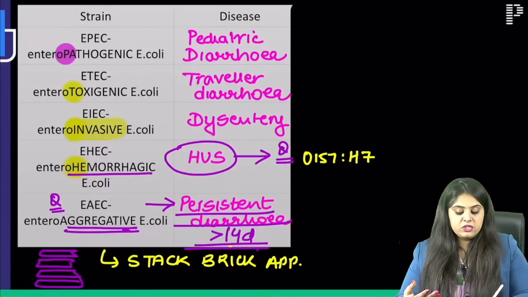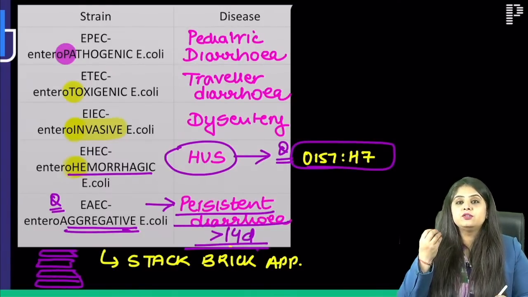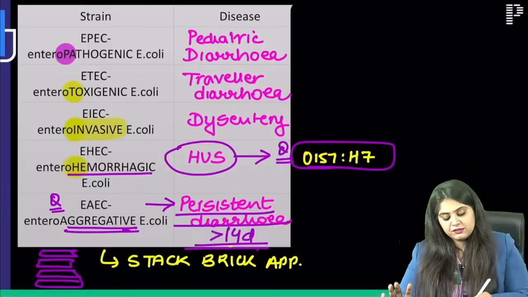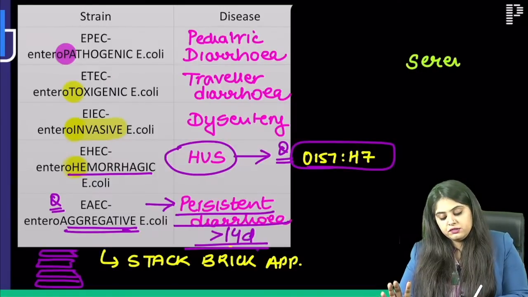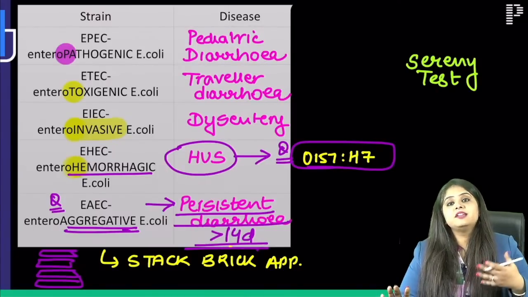If entero-hemorrhagic आया, they will ask you the strain, that is O157H7, and if they decide कि इनको तो fail ही करना है in FMGE, and बहुत ही tough question though, so they will ask you which of these is diagnosed with a Serini test. Serini test is not a test done in us, it is a test done in guinea pigs and rabbits. Basically it's an animal test.